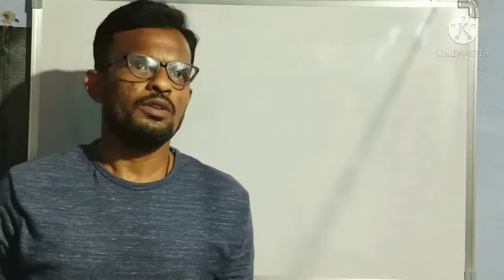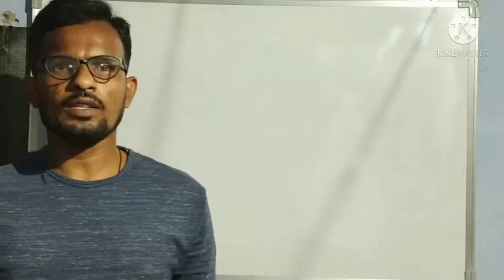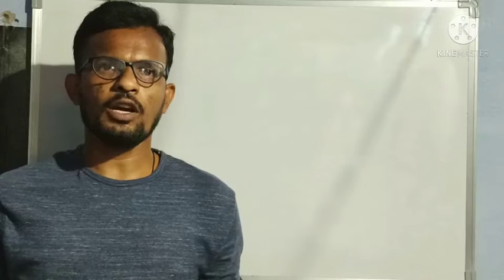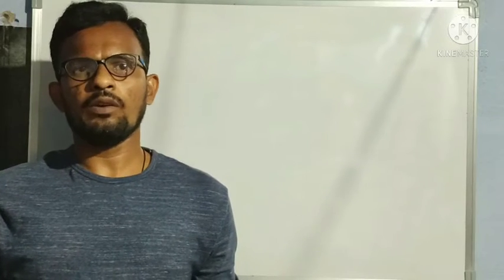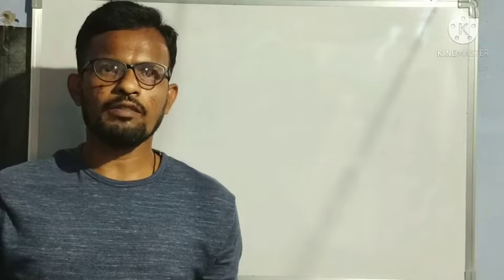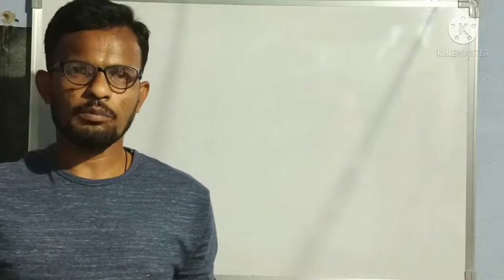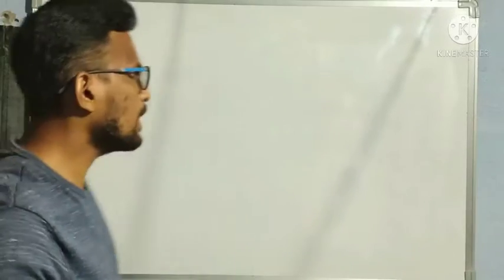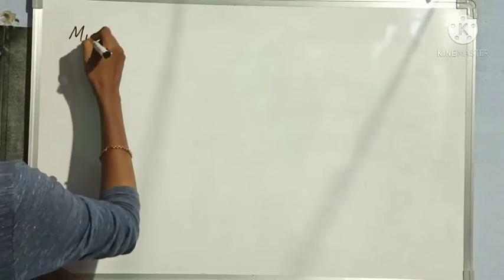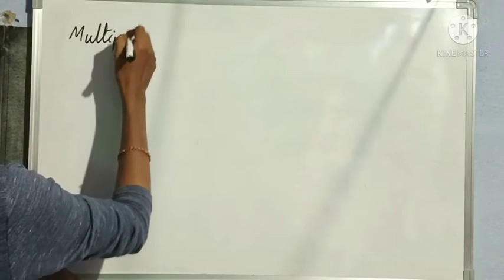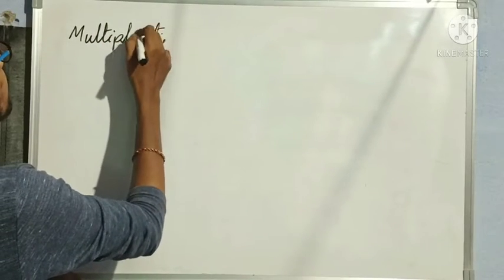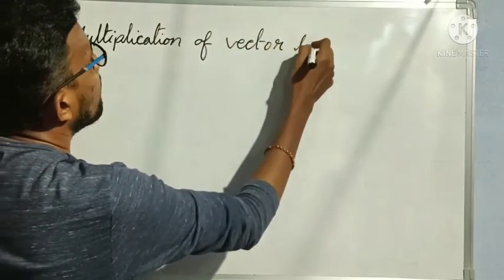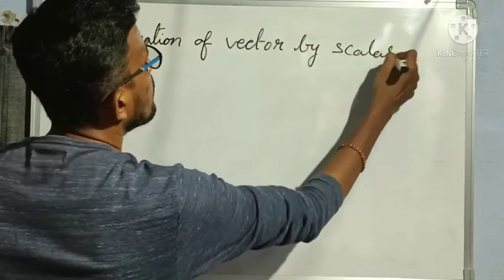Okay. So let us move to today's concept. We are in our concept of vector algebra. We have started some concepts related to vector algebra, and now let us learn more about it in today's class. Let me start with my first concept, that is multiplication of a vector by a scalar.